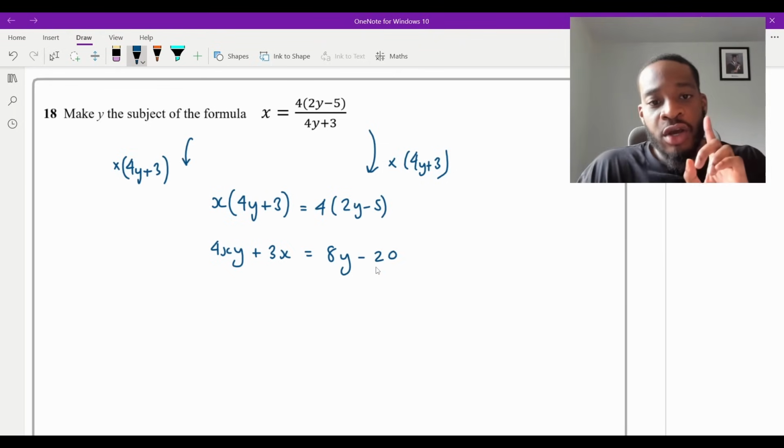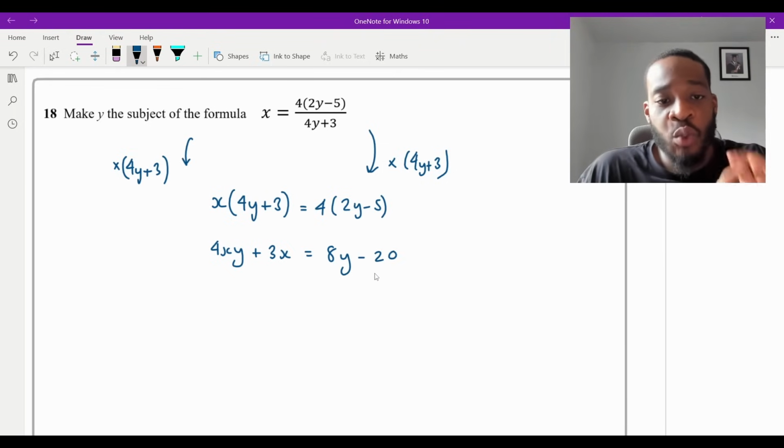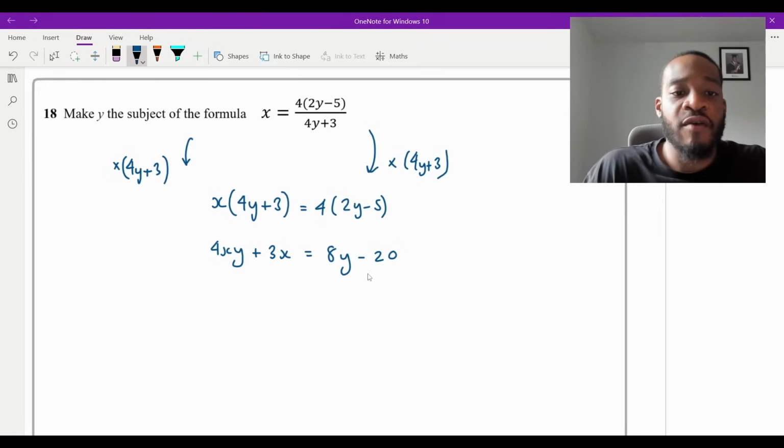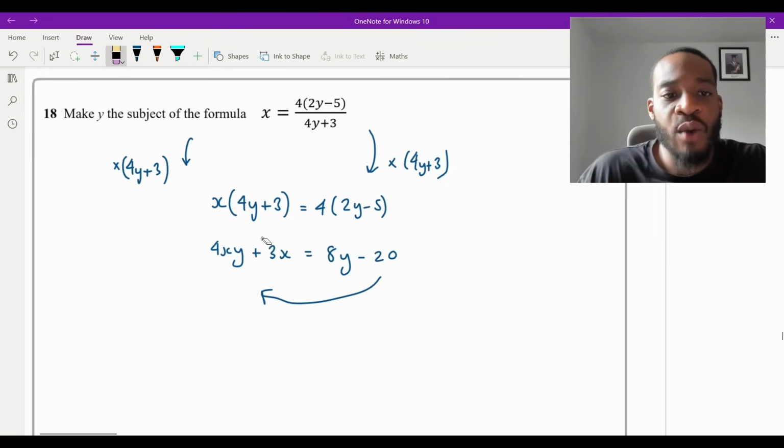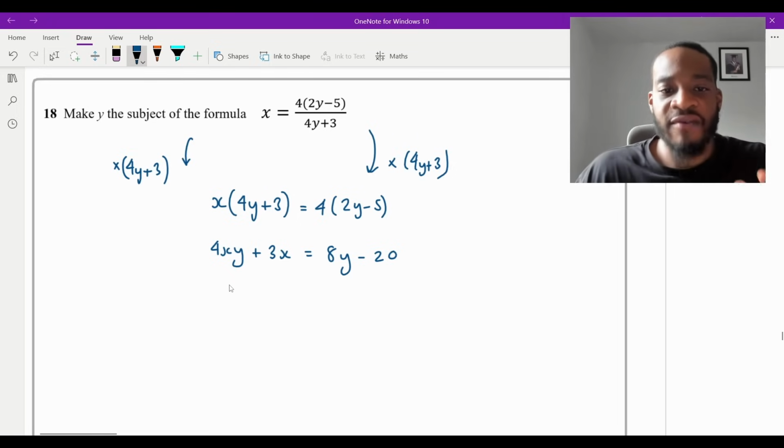Now, the thing that we're trying to make the subject, y, appears twice. What you always want to do in this case is move everything with y's onto one side and move everything without a y onto the other side. Now, you can do it two ways. You can either move this 4xy there, and then you move that there, like that. Or you could move the 8y to the left and the 3x to the right. It doesn't actually matter. But just in terms of it looking nice, I would make sure you don't really have any negatives.